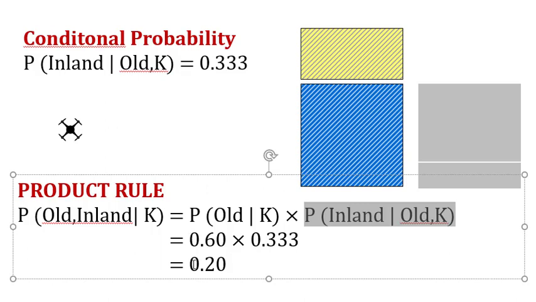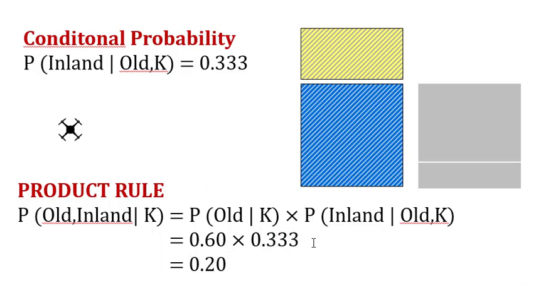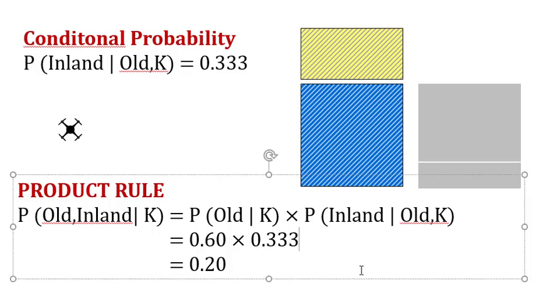That multiplication is 0.20. Obviously this is approximate because we are just using 3 decimals here, and 0.20 is what I told you at the beginning. It was the number we needed to get.